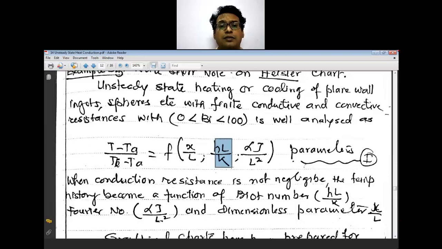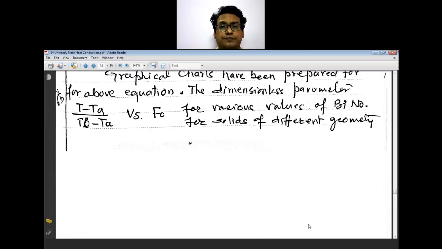So this is your Biot number, this is your Fourier number, and x upon L is another function, the variation of distance. When the conduction resistance is not negligible, the temperature history becomes a function of the Biot number, the Fourier number and the dimensionless parameter x upon L.